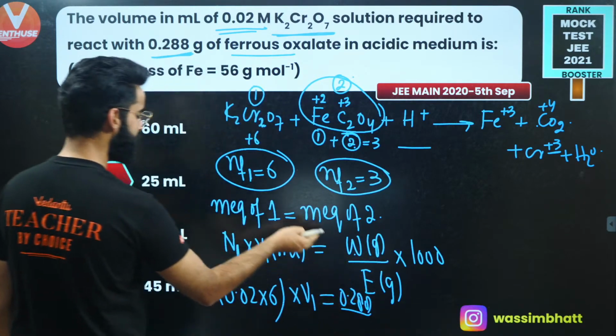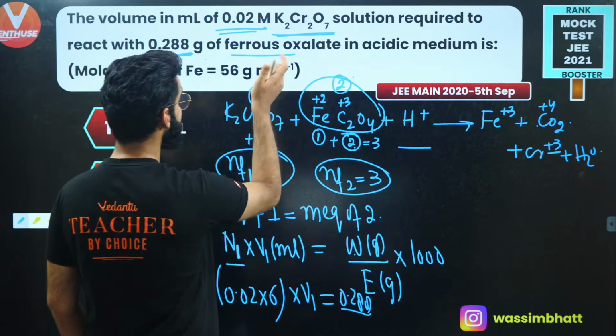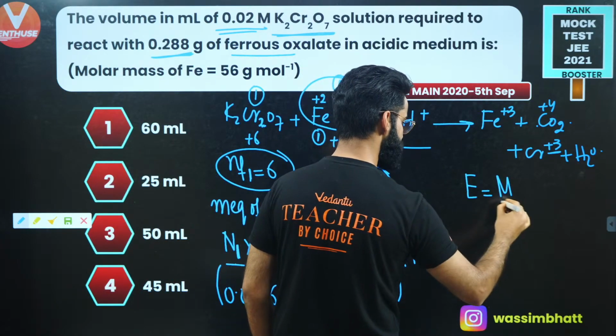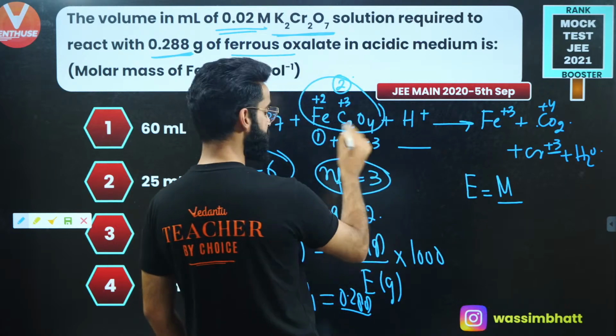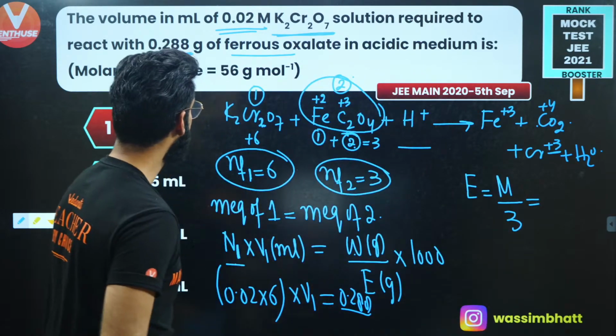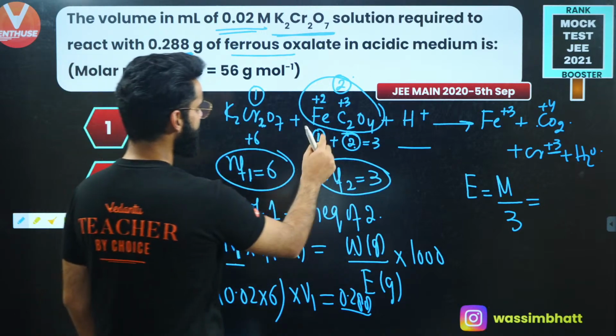Since you can calculate the equivalent mass of ferrous oxalate as well, the equivalent mass of ferrous oxalate is going to be equal to the molar mass of ferrous oxalate divided by the N factor of ferrous oxalate, and the N factor of ferrous oxalate is 3. What is the molar mass of ferrous oxalate? You can calculate the molar mass of ferrous oxalate.